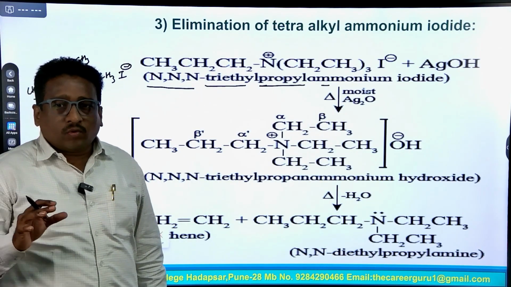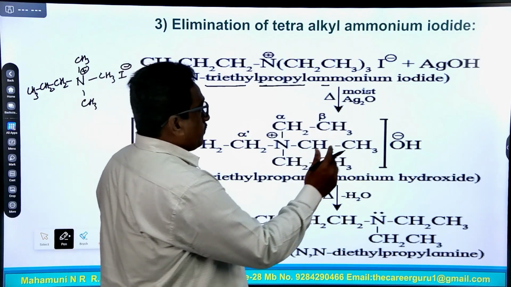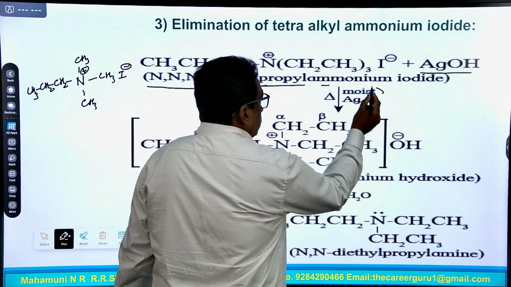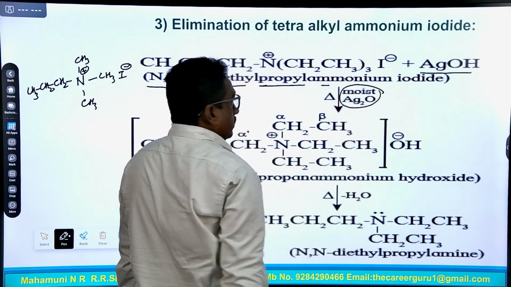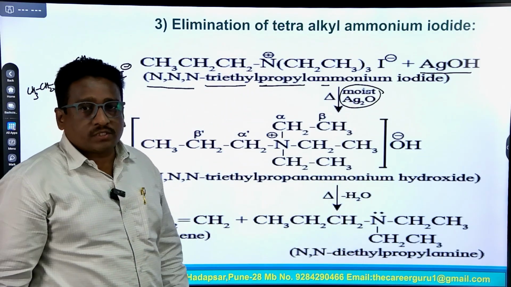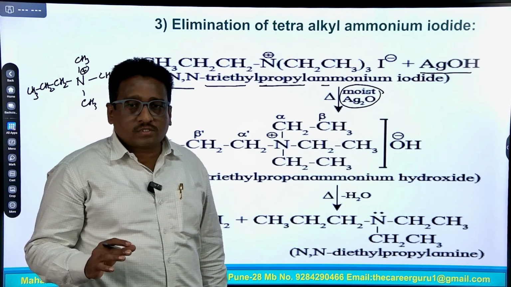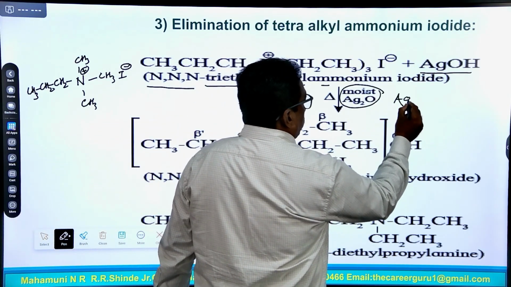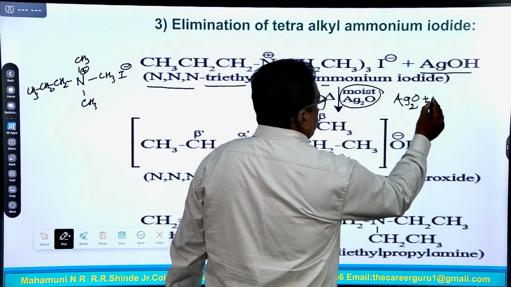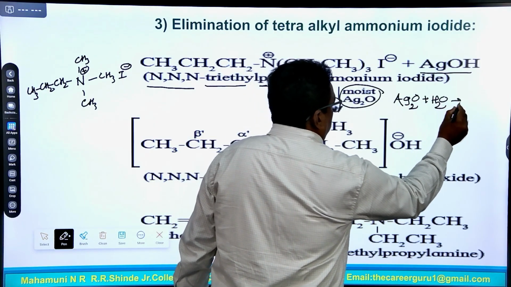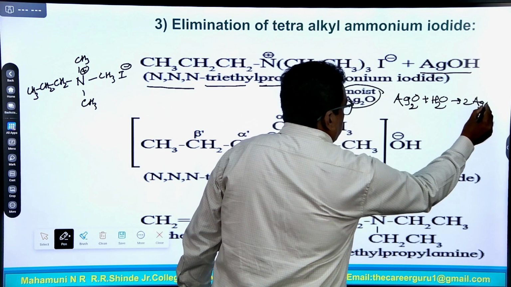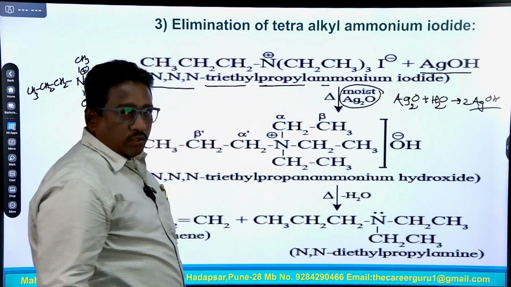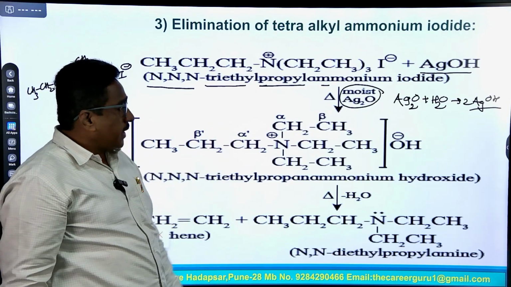This molecule reacts with AgOH, silver hydroxide, which is formed by using moist Ag2O, meaning moist silver oxide. Ag2O reacts with water to form twice AgOH, of which one molecule of AgOH is used in this reaction.